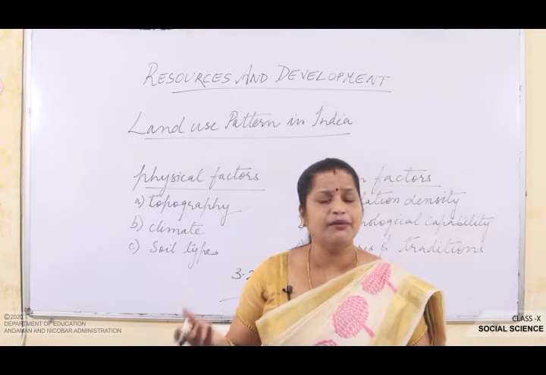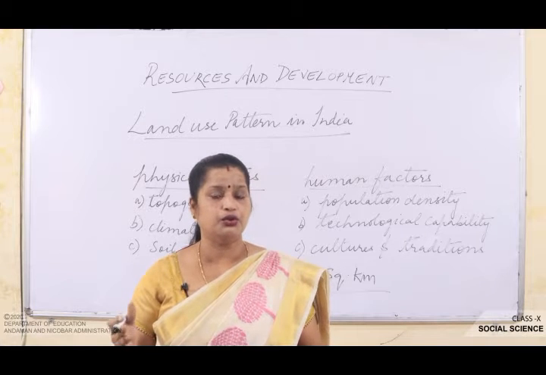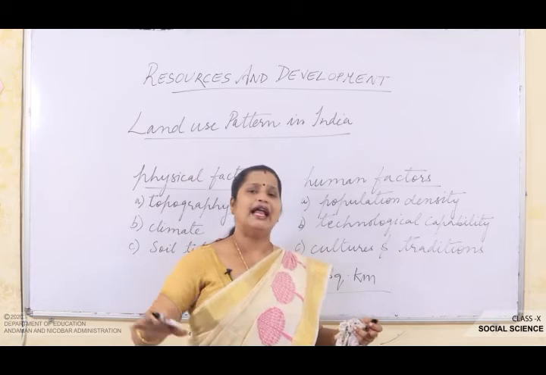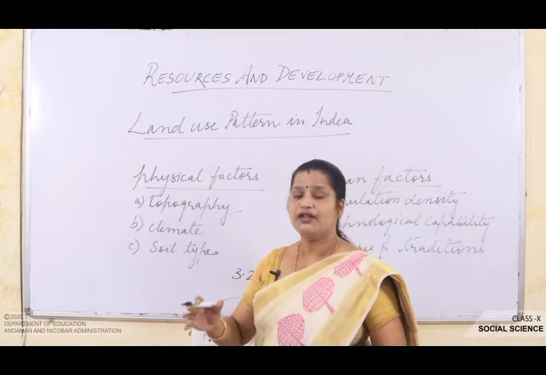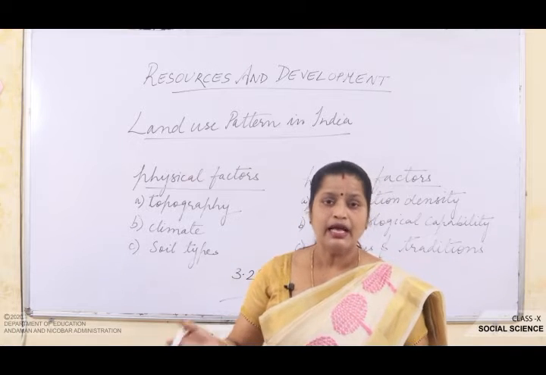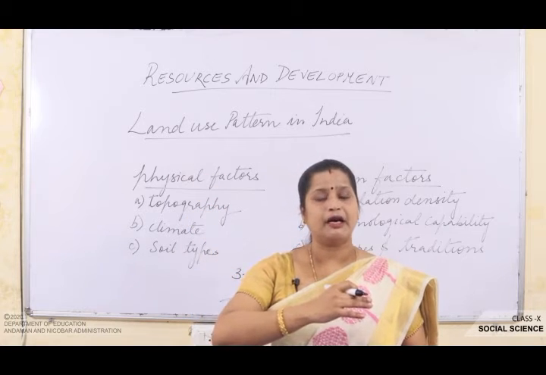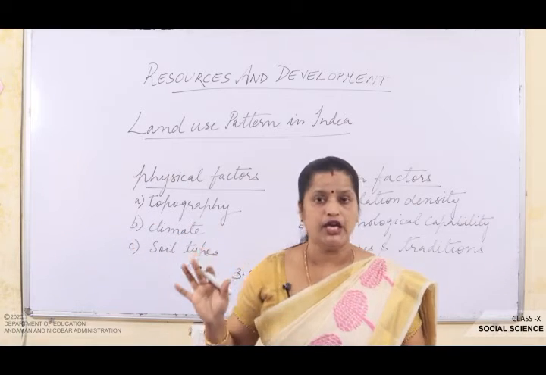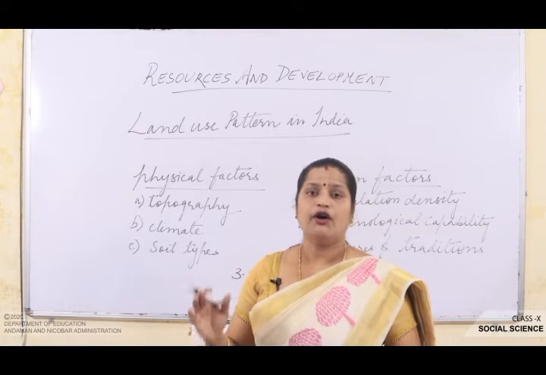So, you can ask me where the 7% is. Actually, for the other 7% it was not possible to do the survey because of the northeastern states, except Assam, where all land use data could not be surveyed. Moreover, there is the Jammu and Kashmir area, where some portion has been occupied by Pakistan and some portion by China, where the survey could not be carried out. That is how the 7% is left out, for which we do not have any land use data record.